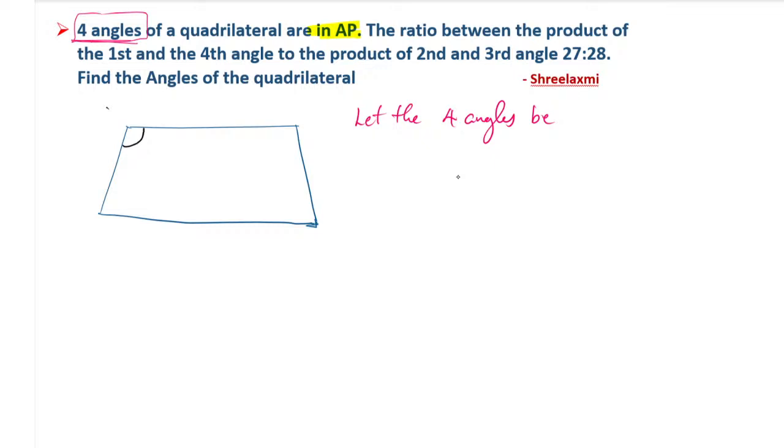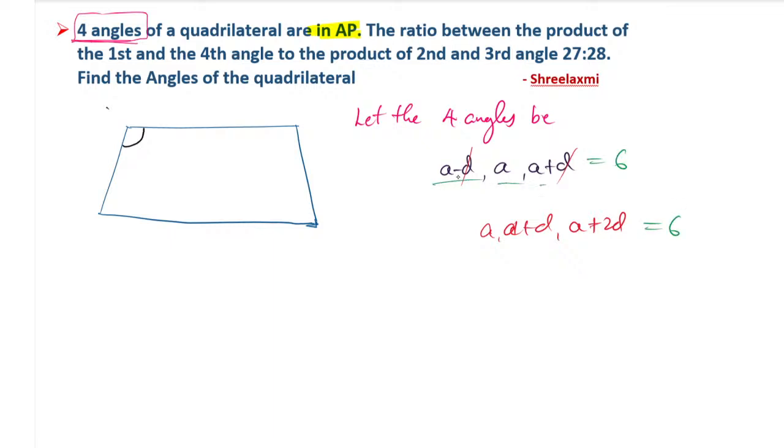In the previous class I explained that if you have a, then you have a minus d and a plus d. Why did we take these three terms in the previous question? Because here the d cancels very easily when you add them. If you take a plus d and a plus 2d, it will not cancel.